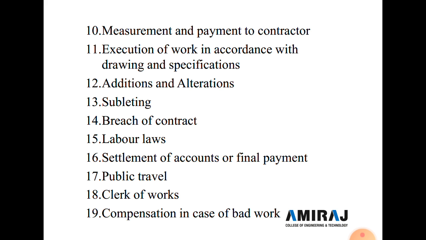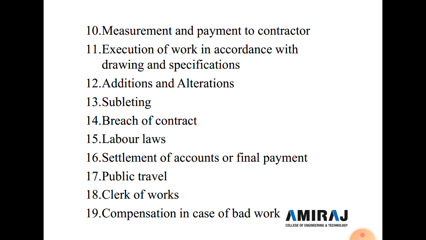So in subletting, the main contractor appoints a subcontractor. If the work is large and one contractor cannot complete such work, then a subcontractor is required, so it is included in subletting.